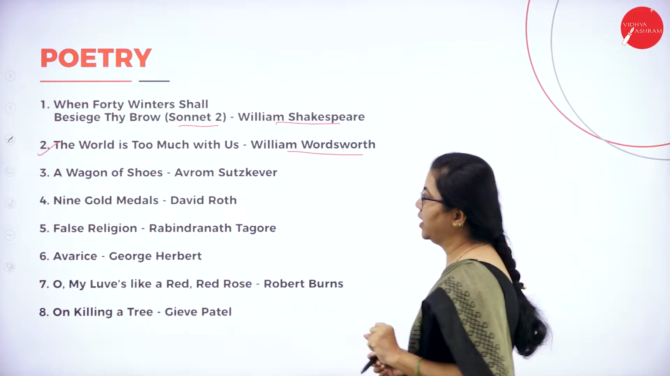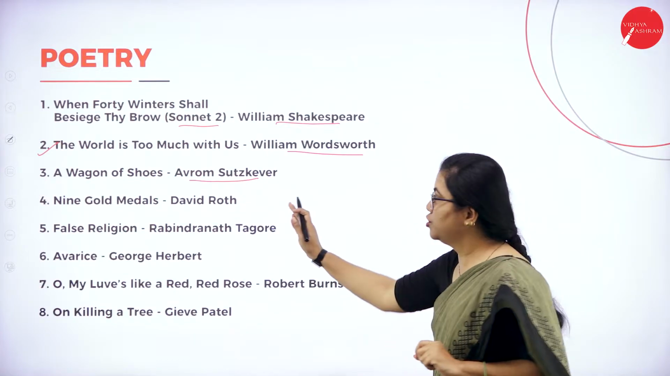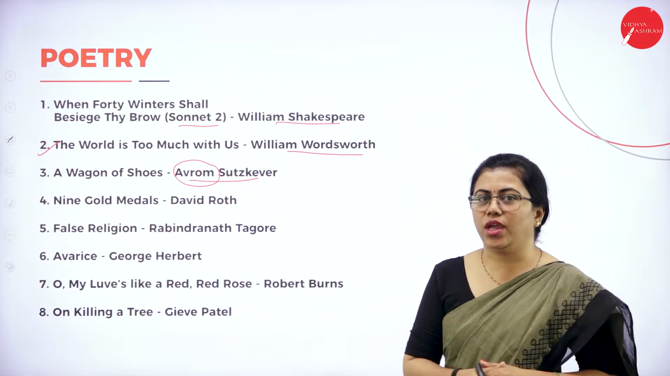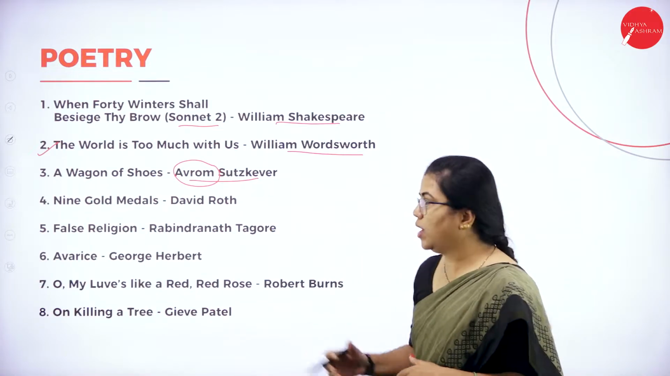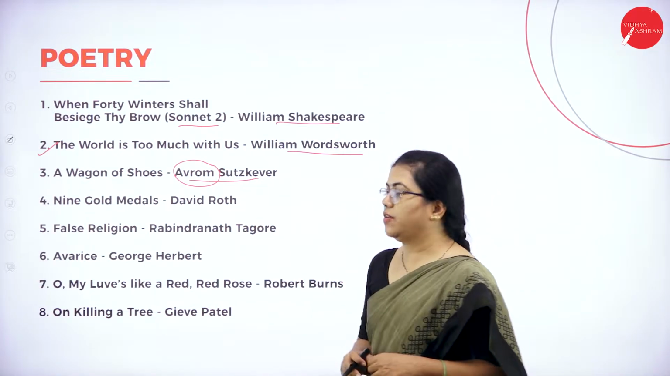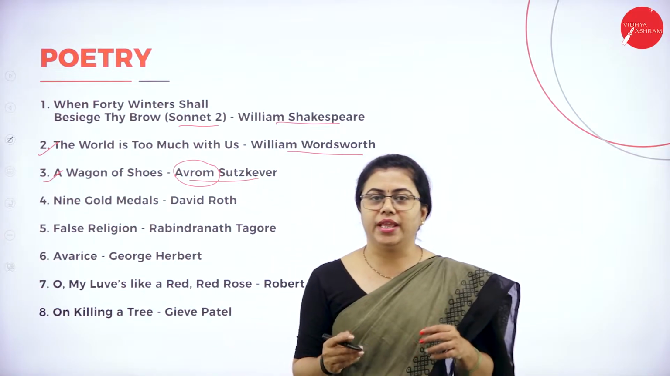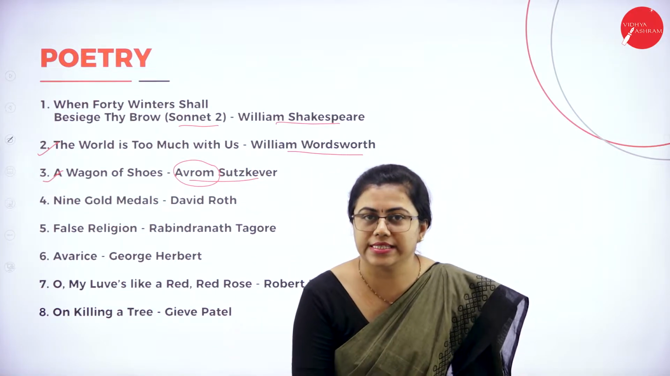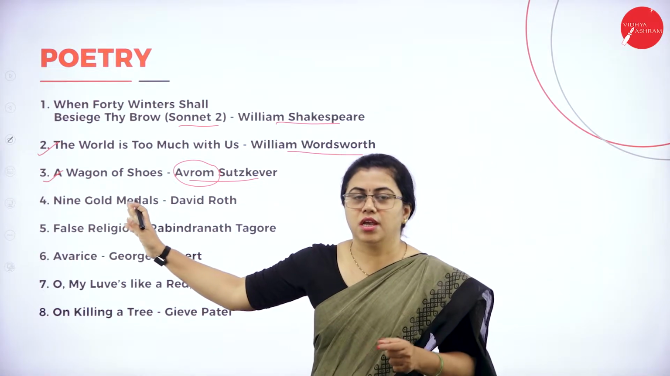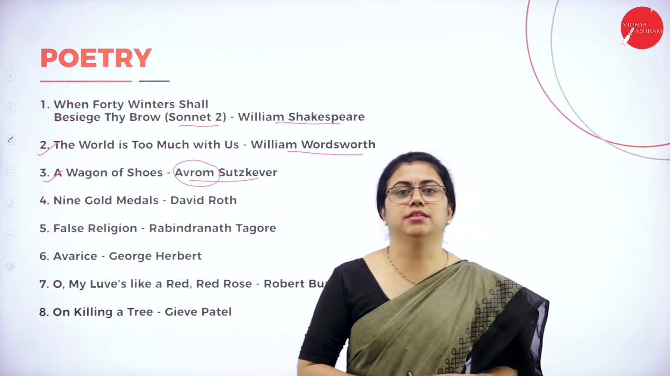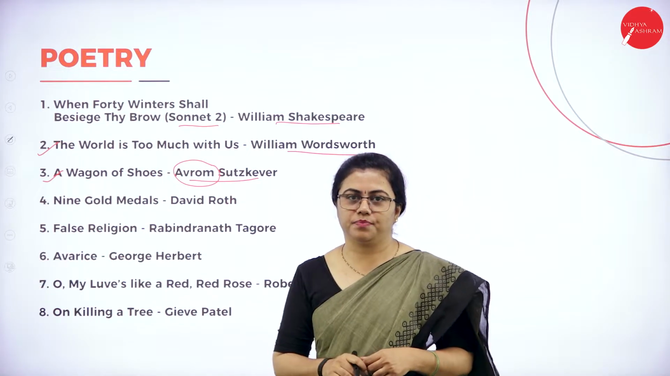The third one, The Wagon of Shoes, written by Avrom Sutzkever. He is also known as a Yiddish poet. Some people also pronounce it as Abraham. So Avrom or Abraham Sutzkever writes about the wagon of shoes. He actually describes a war scene there, something related to the Holocaust or the German dictator, that is Hitler. So this is the poem related to that.